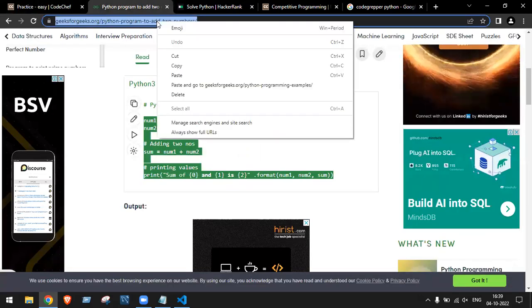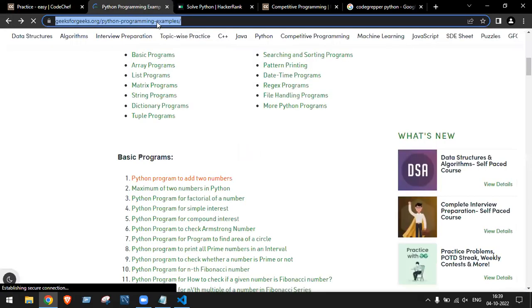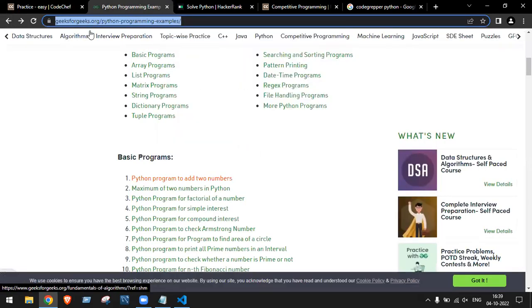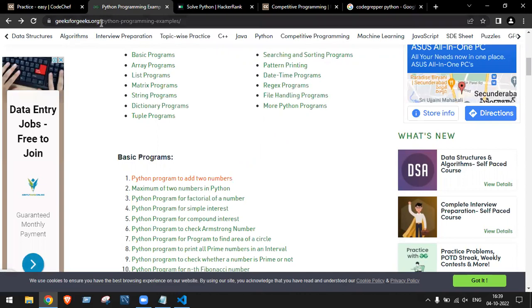Okay, note down this website first of all. I will copy this website link, geeksforgeeks.org/python-programming-examples/.